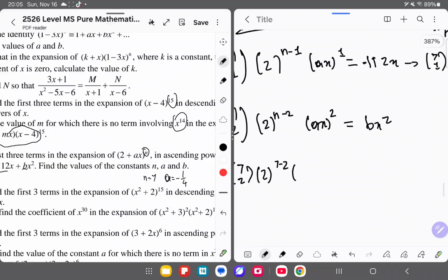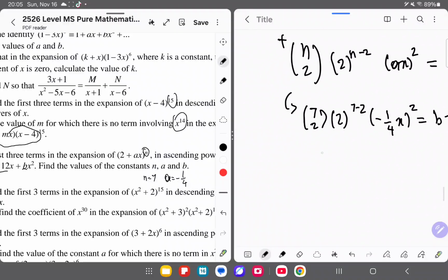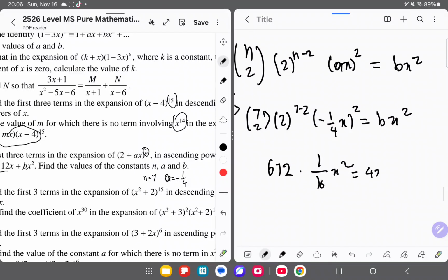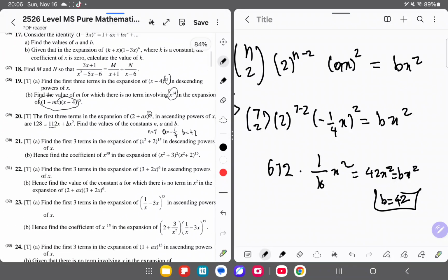Okay, so now we plug in the value of a in here. We have minus 1 over 4 x to the power of 2 here this time, and then bx squared. So 7 combination 2 here is 21. 21 multiplied by 32 is 672. And then it's multiplied by 1 over 16 x squared. You get 42x squared equal to bx squared. b is equal to 42. So now we have all the values. Very sorry for the constant mistakes.